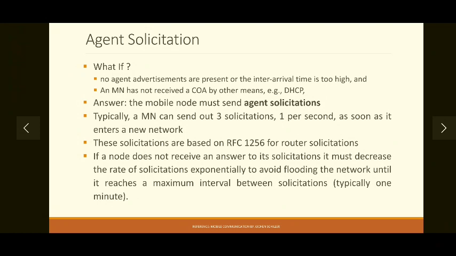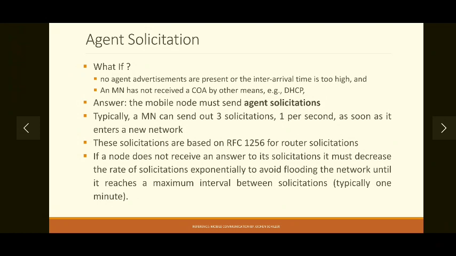But if there are no agent advertisements present in the network and you are still waiting to receive them, or the time between two consecutive agent advertisements is so large that you are not receiving any COA or any address, then what to do?